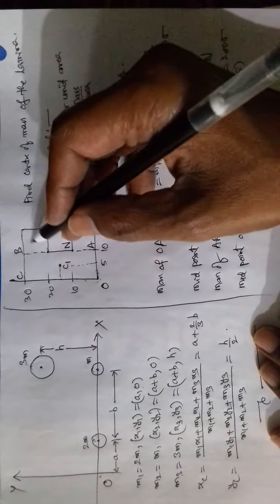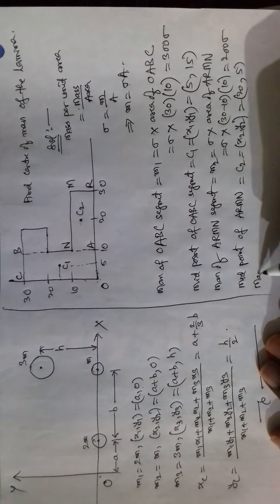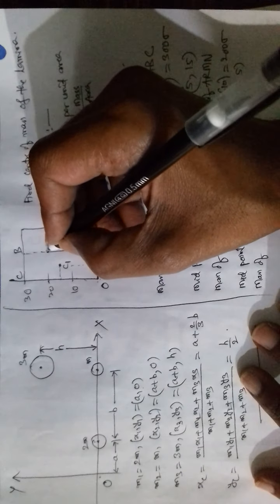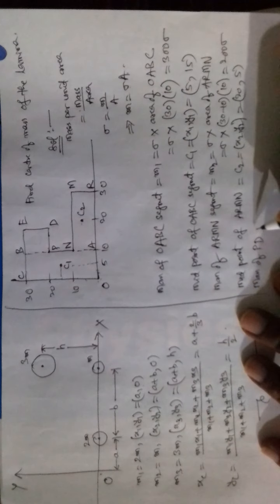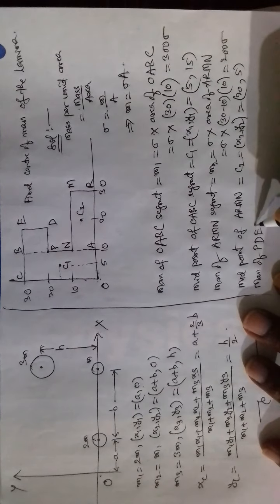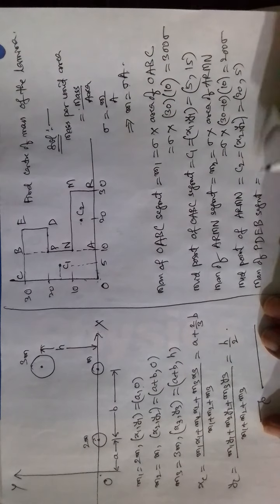Now let us consider this rectangle, this segment. Mass of the PDEB segment.